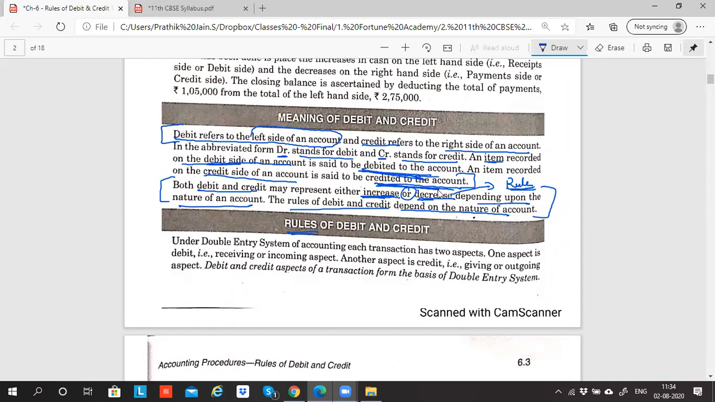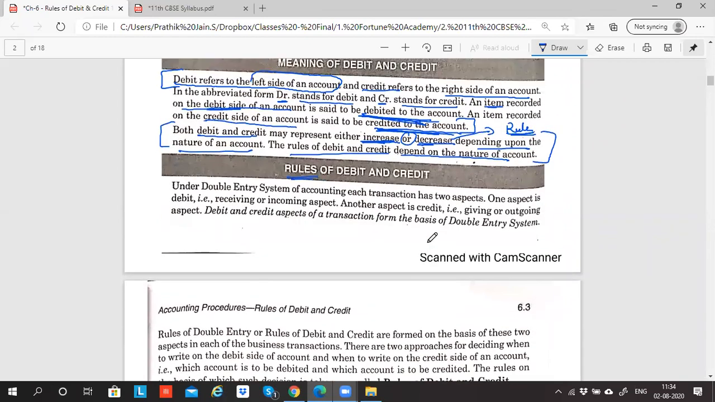Yes. Now, next we have to understand the rules of debit and credit. So far we understood the meaning of debit and credit. Now, the rule of debit and credit. Under the double entry system of accounting, each transaction has two aspects. One aspect is debit, another aspect is credit.